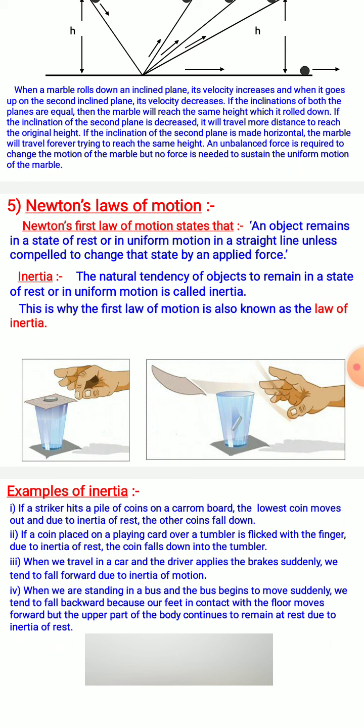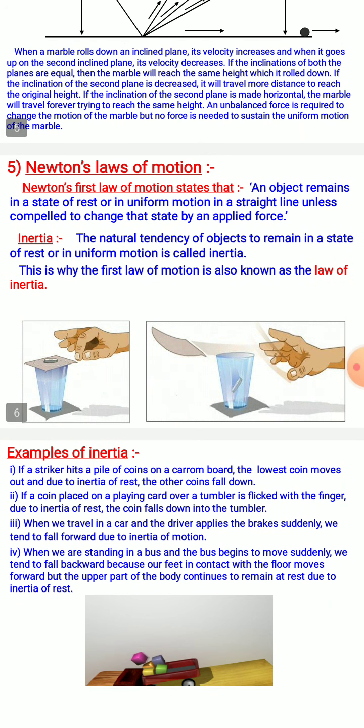Newton's first law of motion: what does Newton's first law of motion state? It states that an object which is in a state of rest or in a state of uniform motion will always be at rest or in uniform motion until and unless it is compelled to change that state. And who will compel it to change that state? That is the applied force.